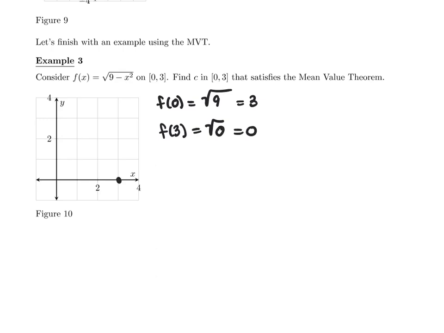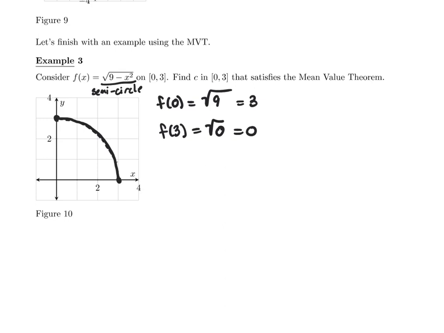So we've got these points here. Now hopefully you recognize that this is the top half of a circle. So this is just a semicircle of radius 3. So I'm going to do my best to draw something that looks fairly circular. And really we just have a quarter circle because we have the top half and then we've restricted ourselves to the interval 0 to 3. So we've got just a quarter of a circle.